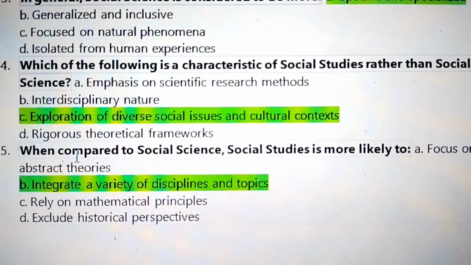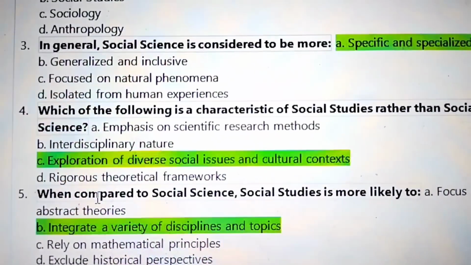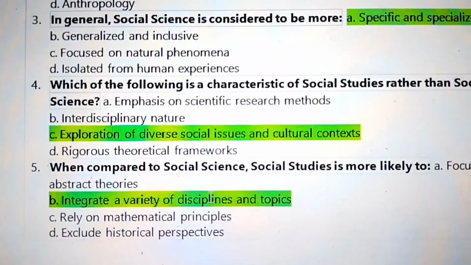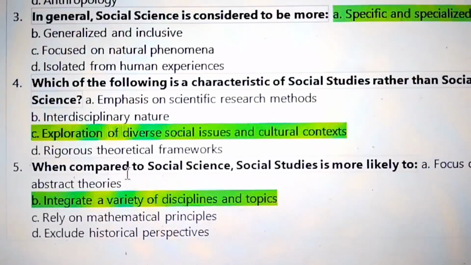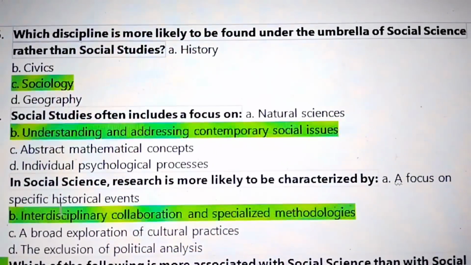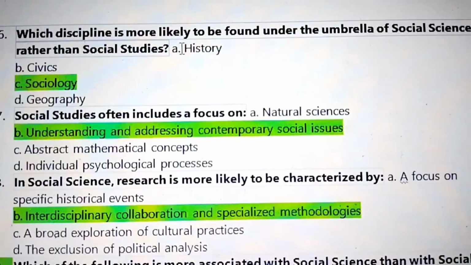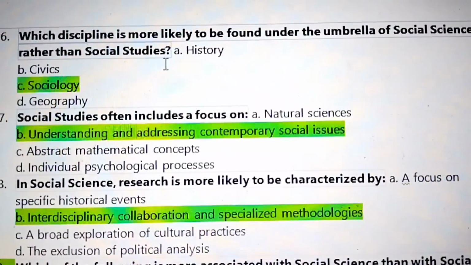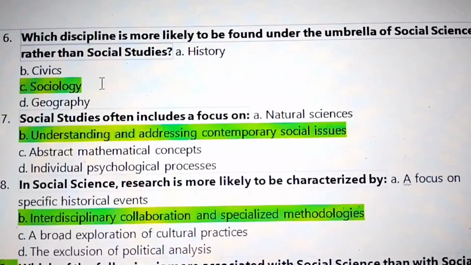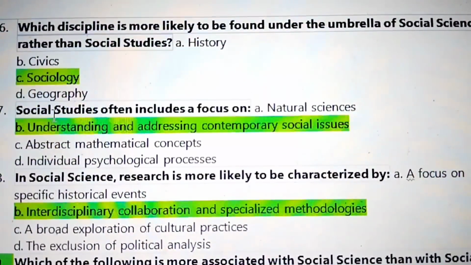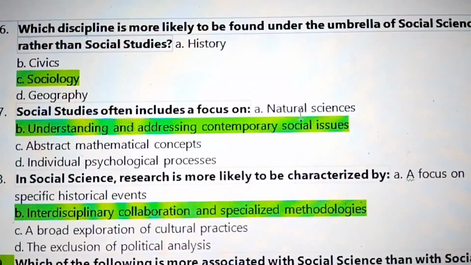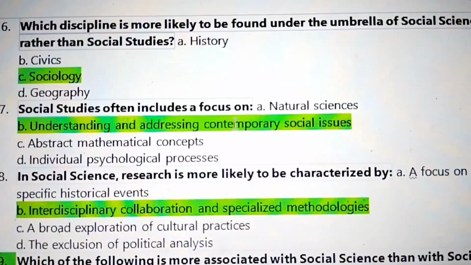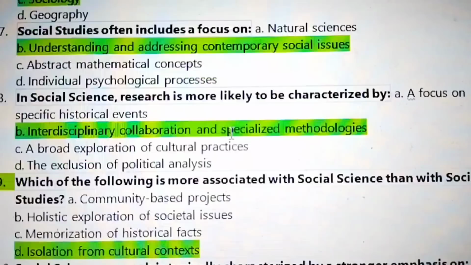Number 5, when compared to social science, social studies is more likely to integrate a variety of disciplines and topics.